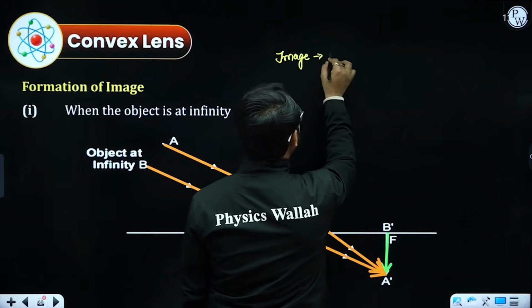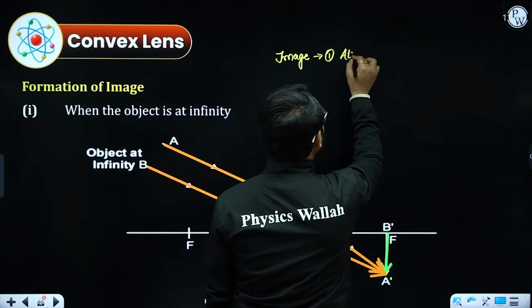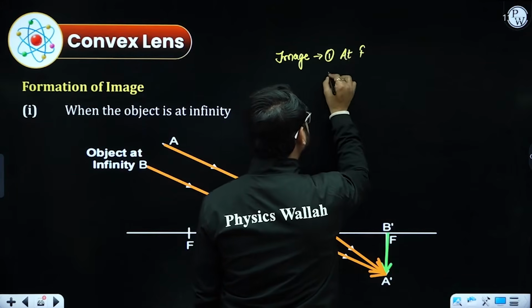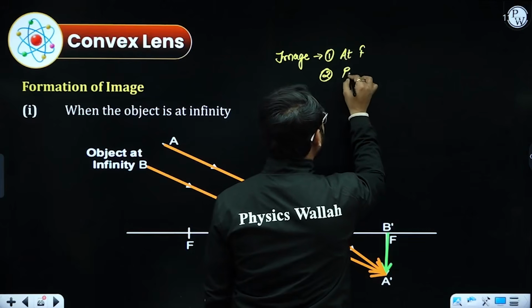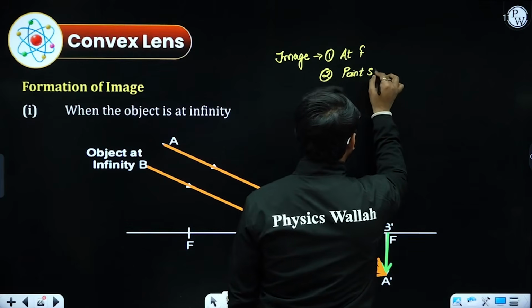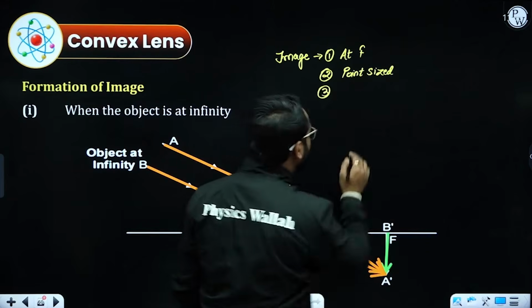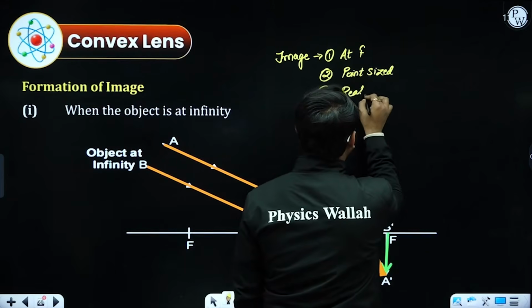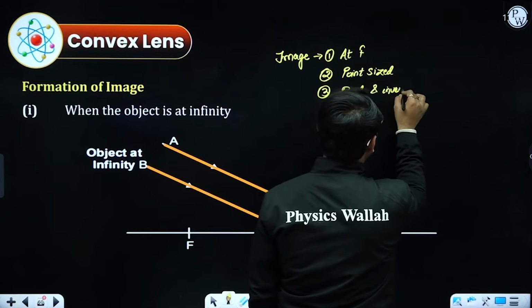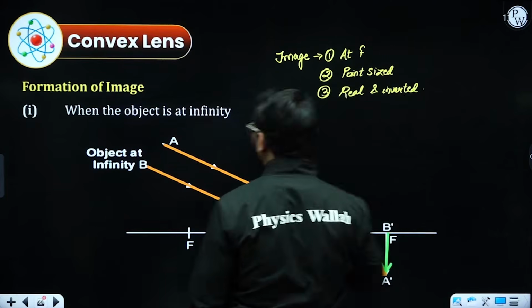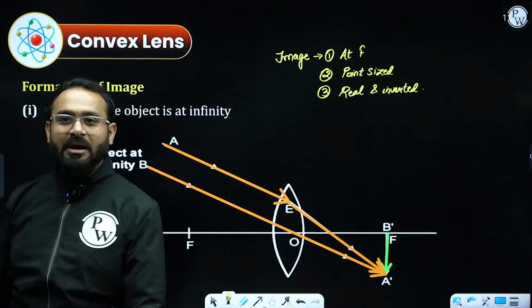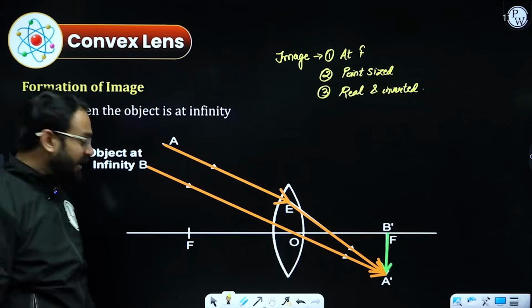If the object is at infinity, the image will be at focus on the right side. It will be highly diminished or point sized, and because the light rays are actually meeting, the nature will be real and inverted. I hope this is very loud and clear to you.